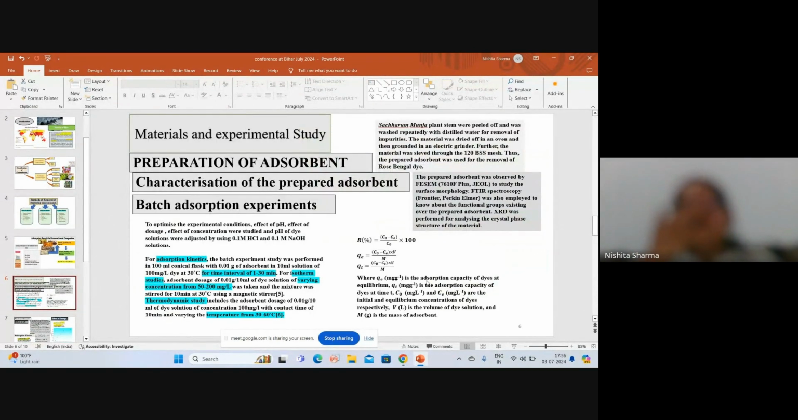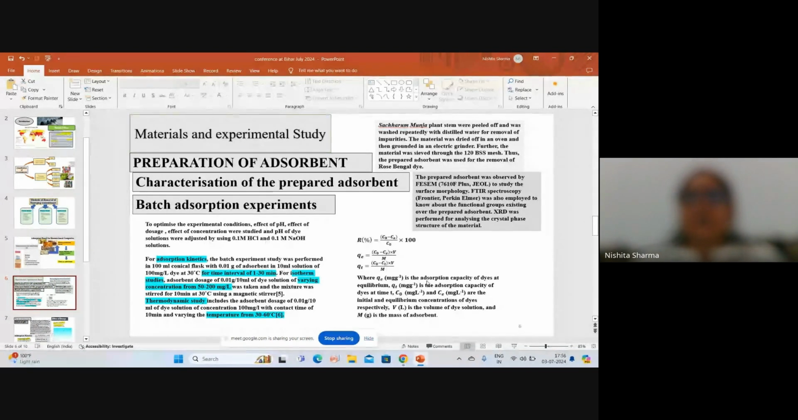After that, my work contained the preparation of the adsorbent. I have basically used the Saccharum munja plant stem, that is called Sarkanda in our literature. The plant stems were peeled off and washed repeatedly with distilled water for the removal of impurities.